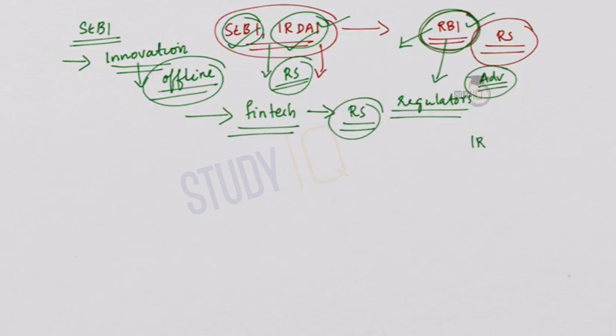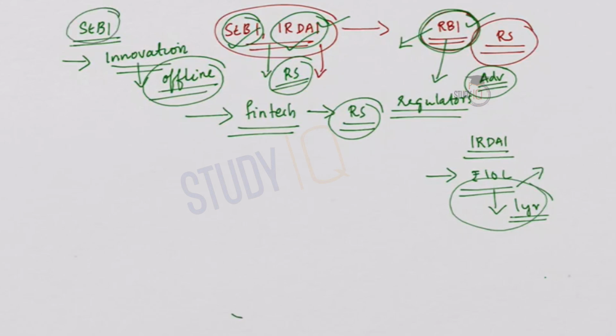And in case of IRDAI, that is insurance regulator, they have recommended setting up a regulatory sandbox to test new digital and technology based innovations. For the IRDAI sandbox, an applicant should have a net worth of rupees 10 lakh and also a proven financial record of at least 1 year. So these are the eligibility conditions for IRDAI. SEBI has not specifically provided eligibility conditions, but if they meet some of the eligibility conditions, they can also apply for a sandbox.